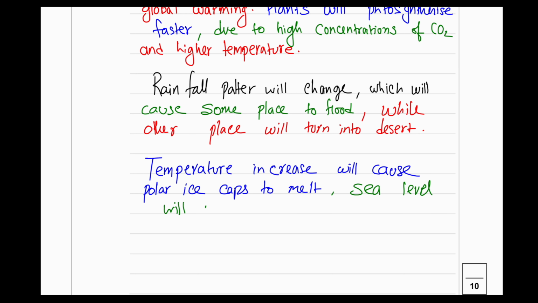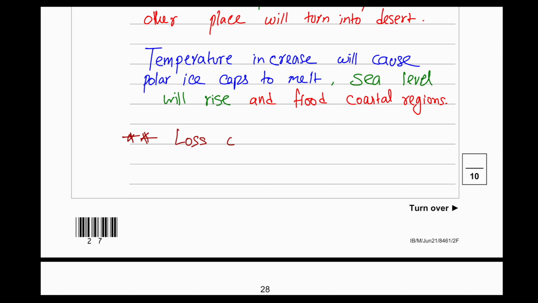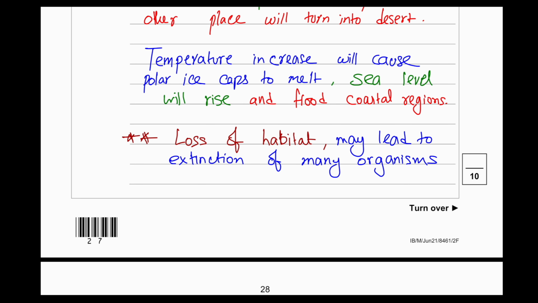This may lead to loss of habitat, and also higher temperature may cause the polar ice caps to melt, which will increase the amount of ice cap melting and cause flooding.